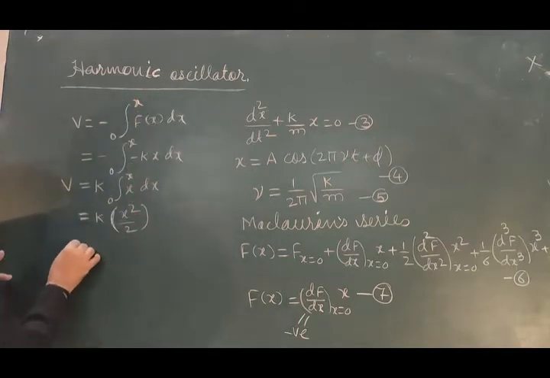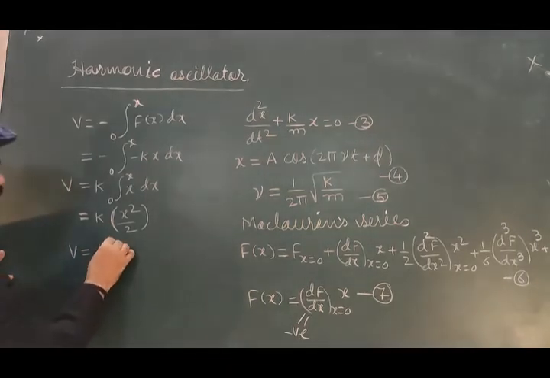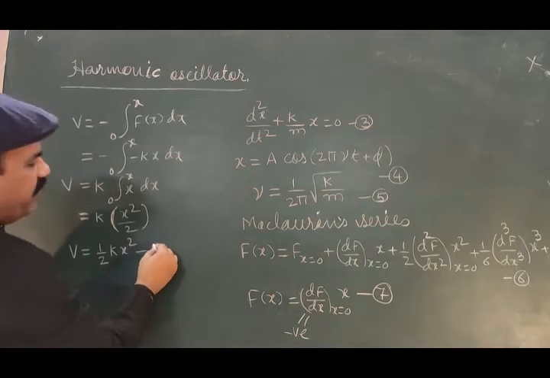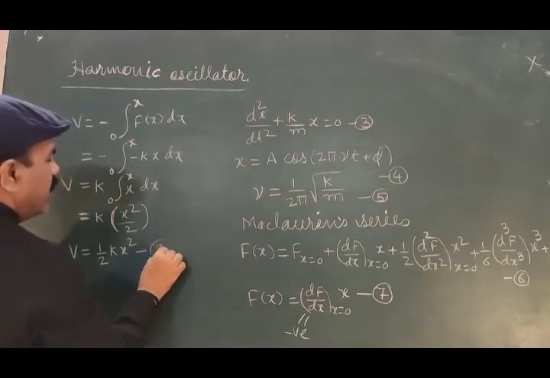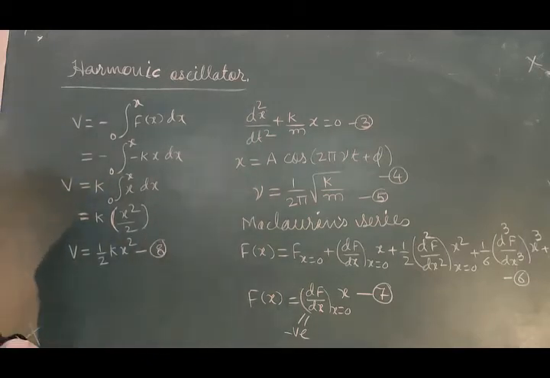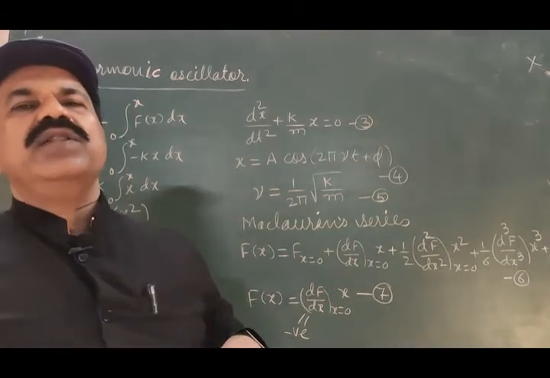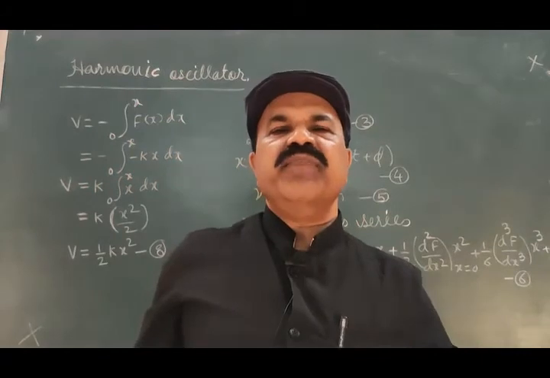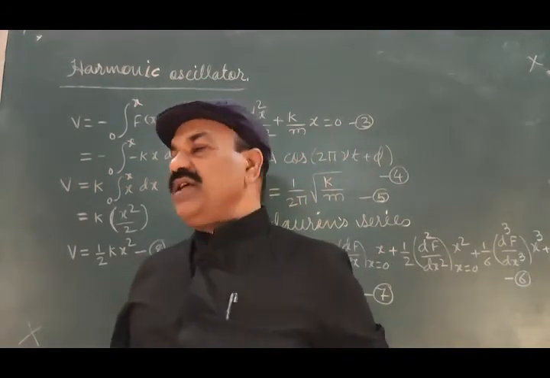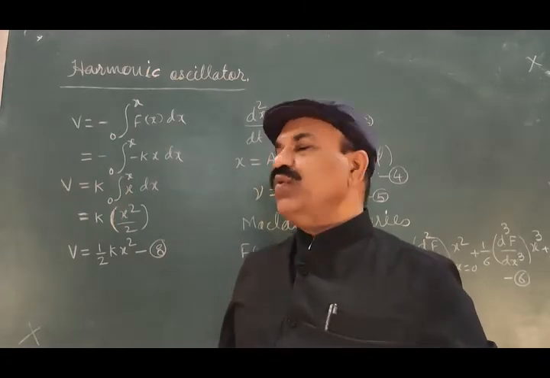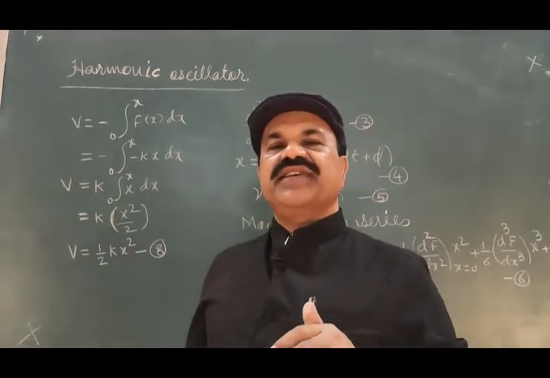And therefore this potential energy V is simply equal to 1 by 2 kx square, equation number 8. Potential energy of the particle or the body performing simple harmonic motion is given by the equation V is equal to 1 by 2 kx square.